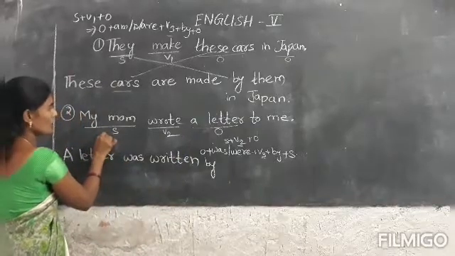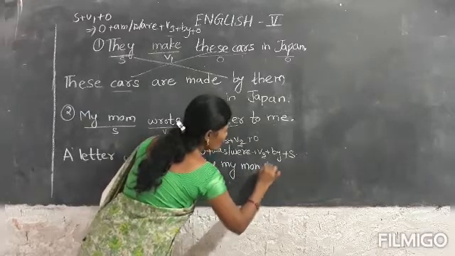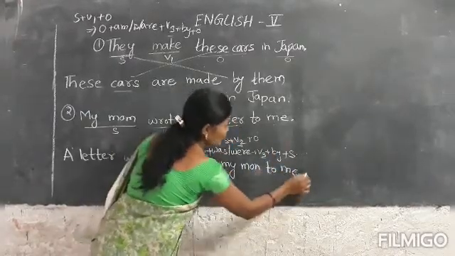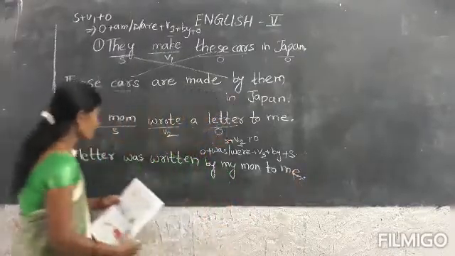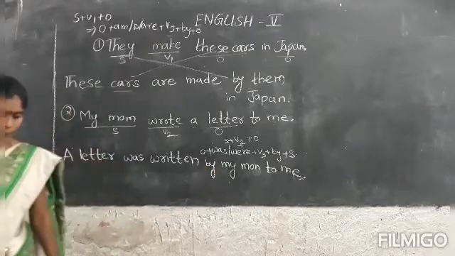We have the subject here: by my mother, by my mom. The indirect object we have to write last. A letter was written by mom to me. Come to your answers.